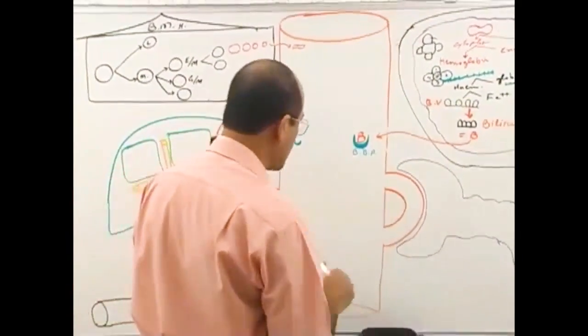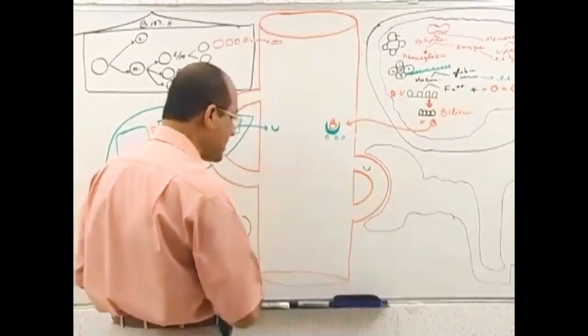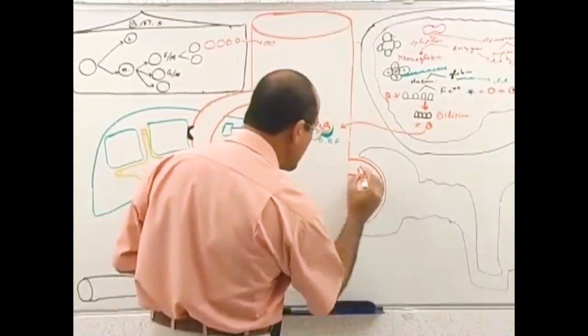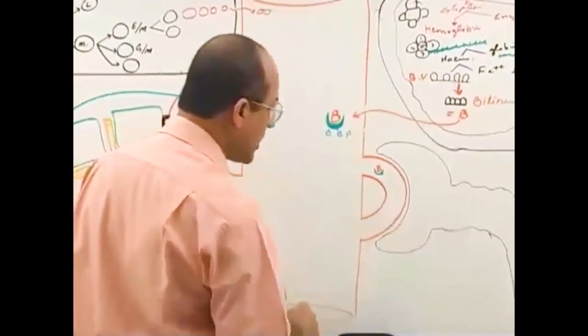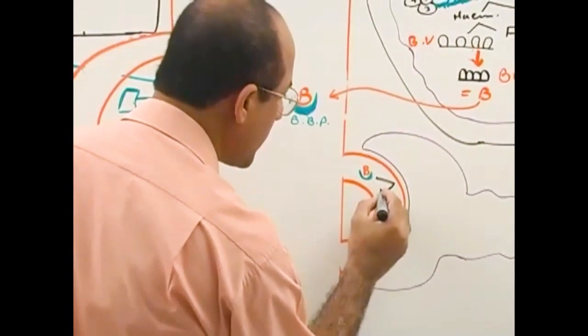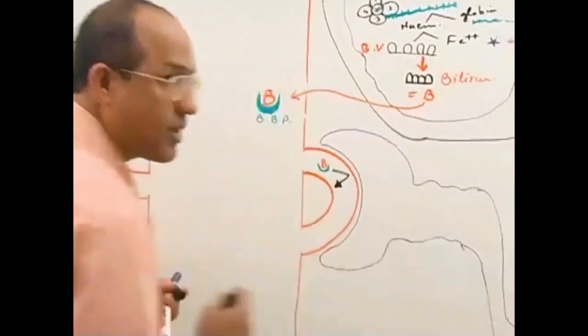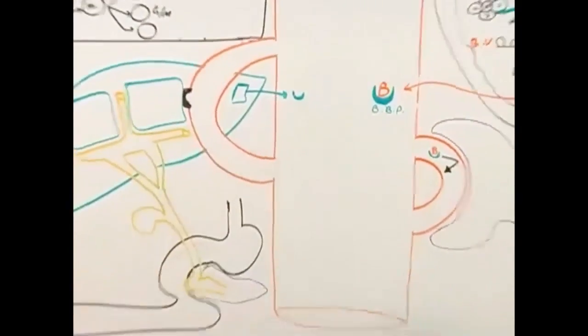I should make a diagram here. This is bilirubin binding protein, and here is your friend, bilirubin, and actually they cannot filter out. So this form of bilirubin cannot appear in urine, right?